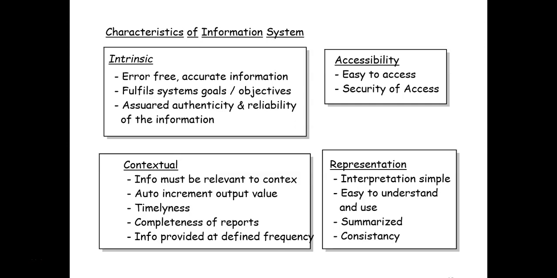Now coming to the representation of the information system. The interpretation of the information must be simple. Then it should be easy to understand and use. The representation that we show in the information system should be summarized, and there should be consistency in the information system.